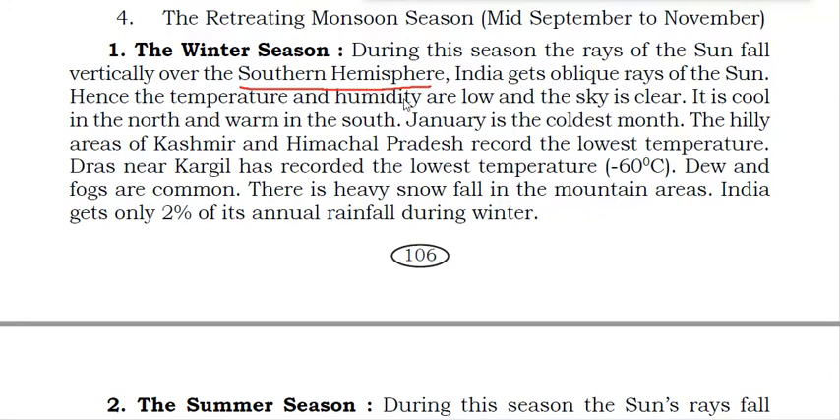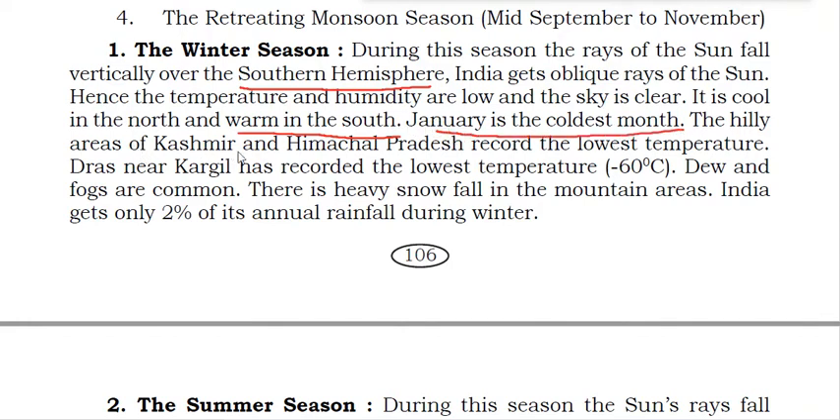Hence, temperature and humidity are low and the sky is clear. It is cool in the north and warm in the south. So in the north part of India it is cold, and in the south part it is warm. January is the coldest month. So which is the coldest month? This you should remember. January is the coldest month.